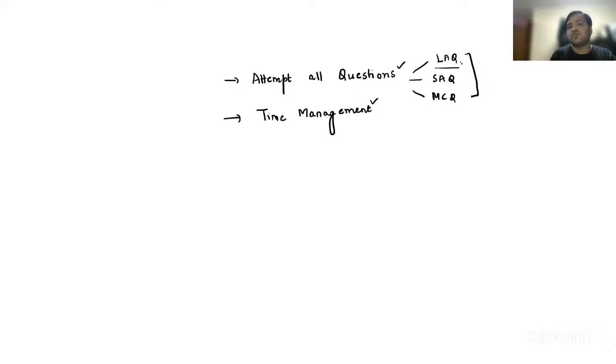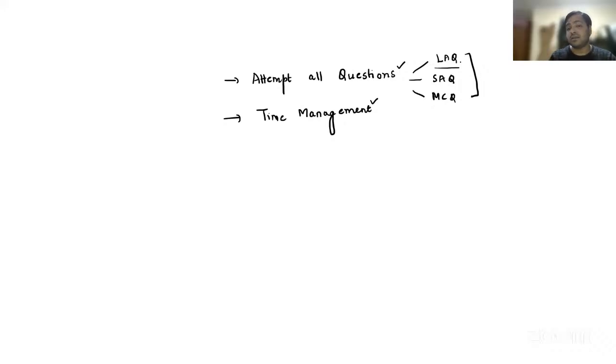Try to start with question number one. They have a different saying that we can start from the last, it's up to you. The more confident you are about a question, just start with that. It will boost your confidence throughout the exam. The question which you know first, attempt it first. Spend some 5 to 10 minutes on long questions, and then decrease the time according to the marks allotted to the questions.